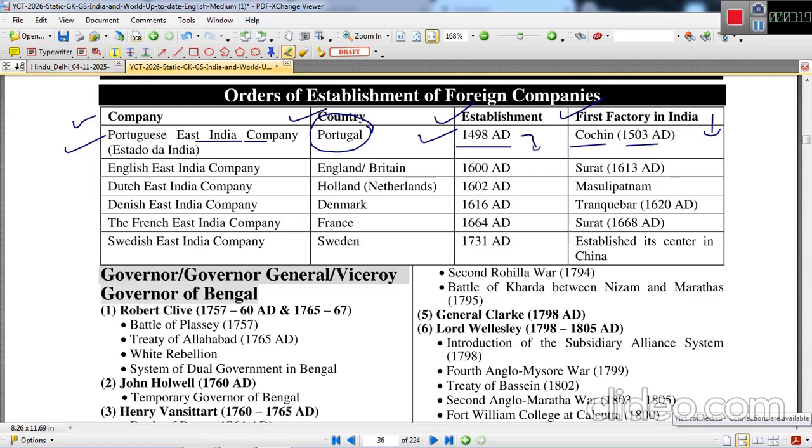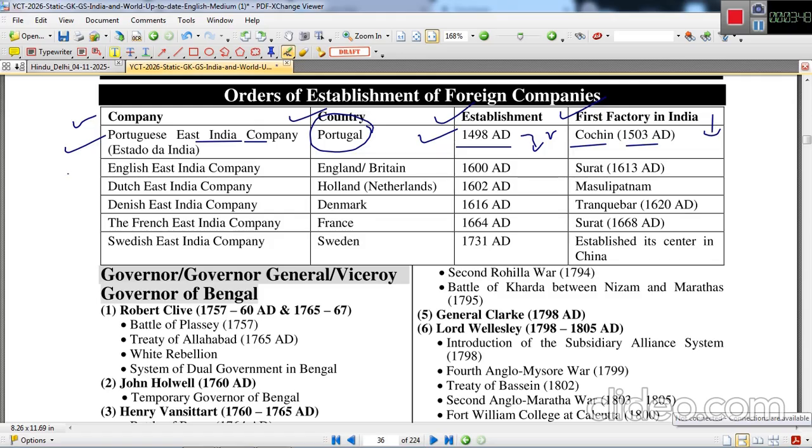This year 1498 is very important, because Vasco da Gama, a Portuguese, came to Calicut in India, and the Portuguese arrival begins with this event.